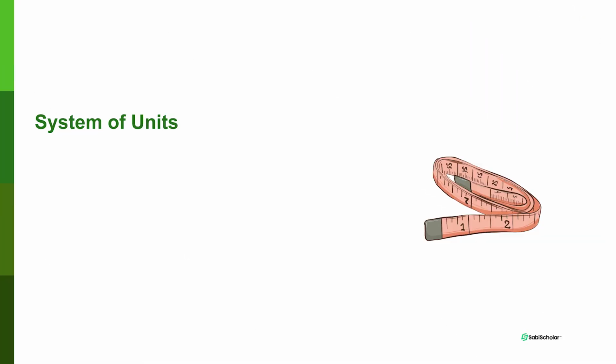Now, there are different systems of units in science, right? One is the foot pound second system, which is the FPS system. This is also called the British system. It is based on measuring length in foot. I've said that you can measure length in 2 meters, 3 meters, right? But in the FPS system, the foot pound second system, length is measured in foot, mass is measured in pound, and time is measured in second.